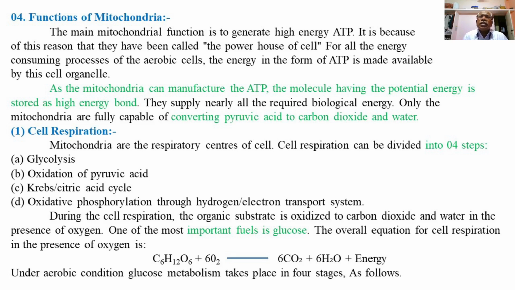Whatever energy is required for the cellular processes is totally supplied by the mitochondria, and hence they are called the powerhouse of the cell.